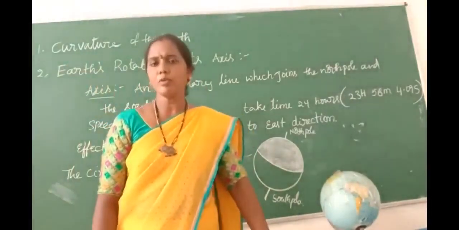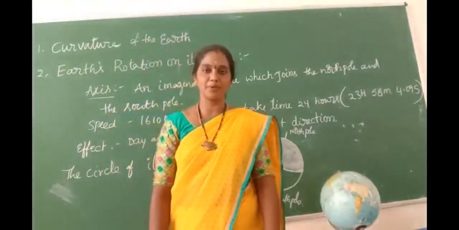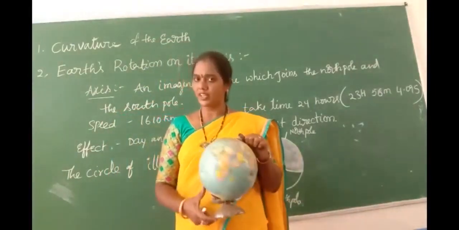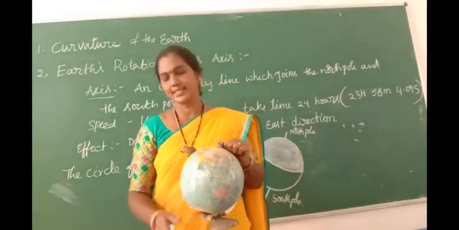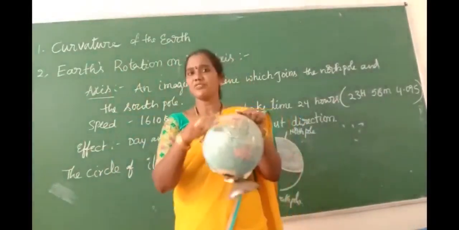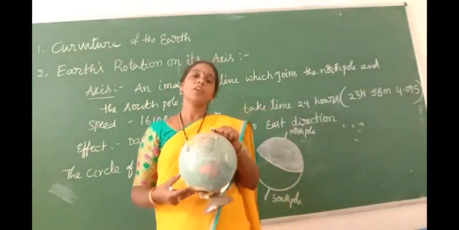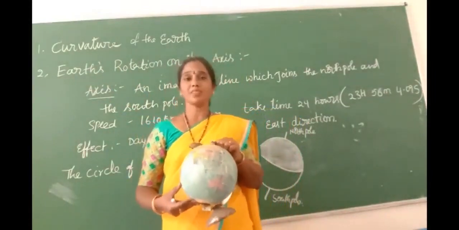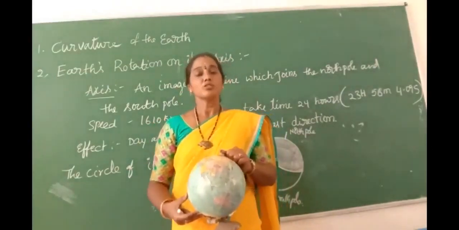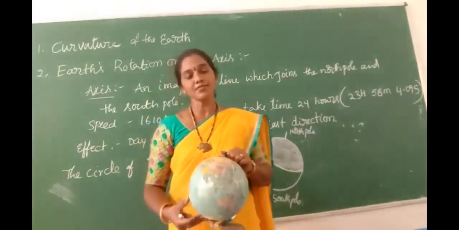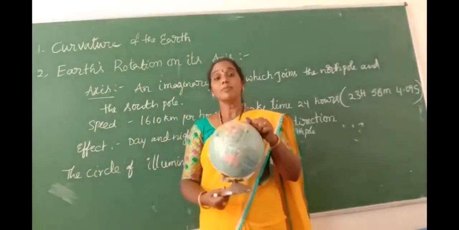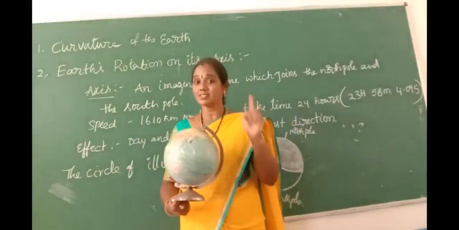You know very well that the earth is not a flat shape. Earth is a spherical shape. You learned this also in 6th class. The curvature of the earth is spherical and the surface of the earth is slanted. So the temperature received from the sun is not equal in all parts of the earth. That's why we feel that some parts of the earth are very hot and some parts are very cold. The shape of the earth is the first reason.